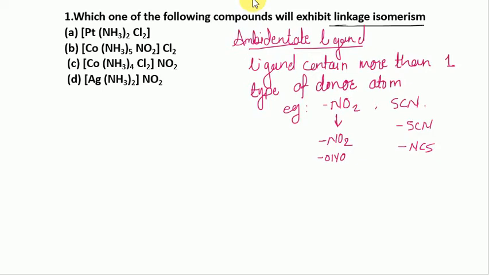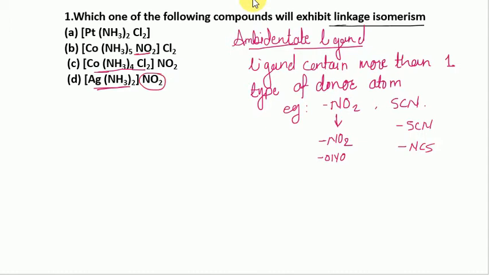Now in the first option there is no ambidentate ligand. In the second option there is the presence of NO2, which is an ambidentate ligand. In the third option there is no ambidentate ligand, and in the last option there is also no ambidentate ligand.